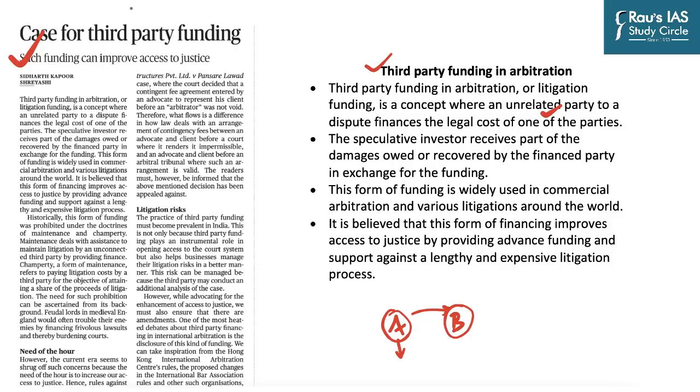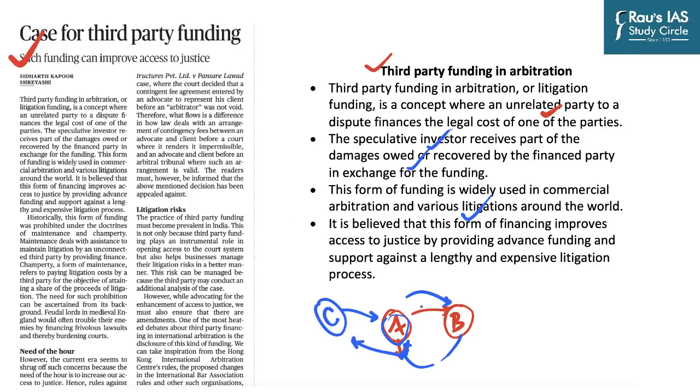So, a likely scenario is that A will lose the case, but then we have a C, which is ready to finance A to fight the case against B. And so whatever damages shall be claimed by A will be divided between C and A. And so the investor, in this case C, receives part of the damages owed or recovered by the financed party, which is A, in exchange for the funding. This form of funding is widely used in commercial arbitration and various litigations around the world.